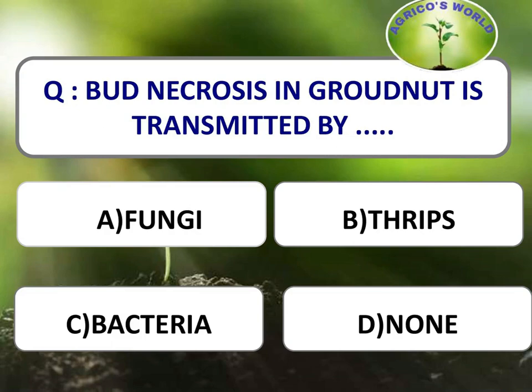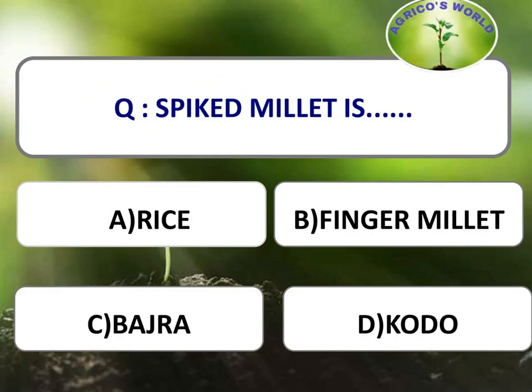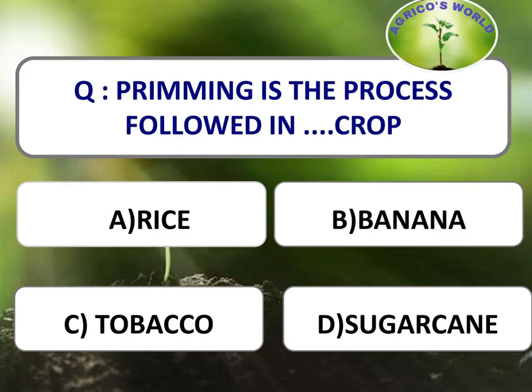The bud necrosis in groundnut is due to the attack of a virus and it is transmitted by thrips. Spiked millet, candle millet, or the cattail millet, all this belongs to bajra. So the spiked millet is bajra. Priming is the process which is followed in which crop? Priming is the removal of the matured leaf, that is the harvesting of the matured leaves. So priming is the process related to tobacco.